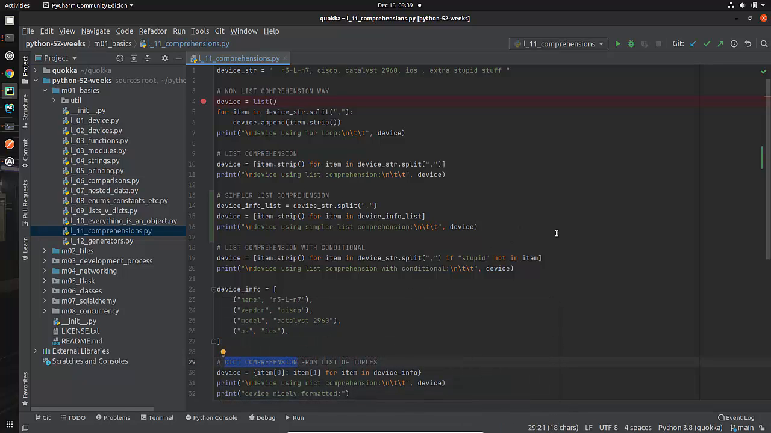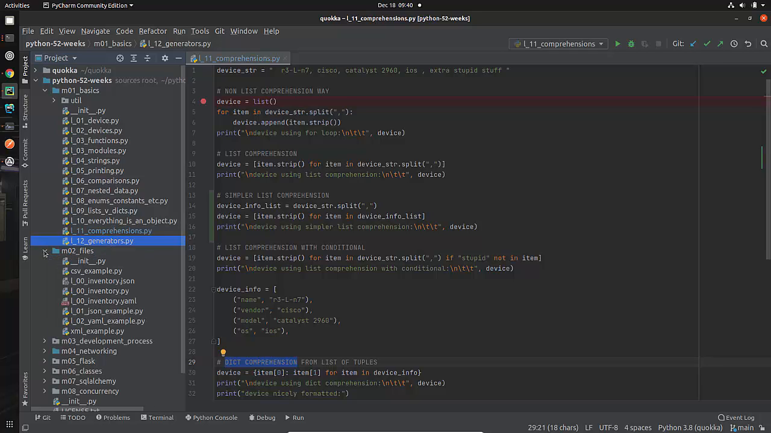Now, this may be more of an intermediate or an advanced topic for those of you that have looked at what we did before. Everything is an object and comprehensions. Then we're going to talk about generators next. You may be saying, wait a minute, this is stuff that may be more complicated than I'm interested in. Never fear. Just follow along with these and absorb as much as you can.